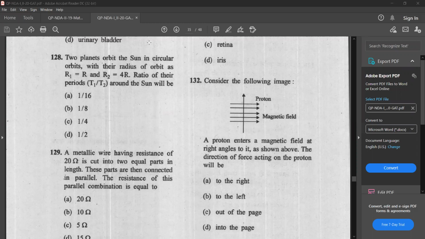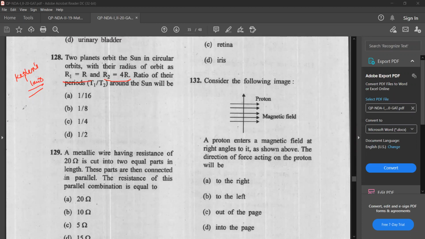Two planets orbit the sun in circular orbits. Their radius of orbit is r1 equal to r and r2 equal to 4r. Ratio of their time periods is? Okay, so this is according to Kepler's laws. Please try. You know Kepler's laws? Here they are talking about time period. So you can note down Kepler's law of periods.